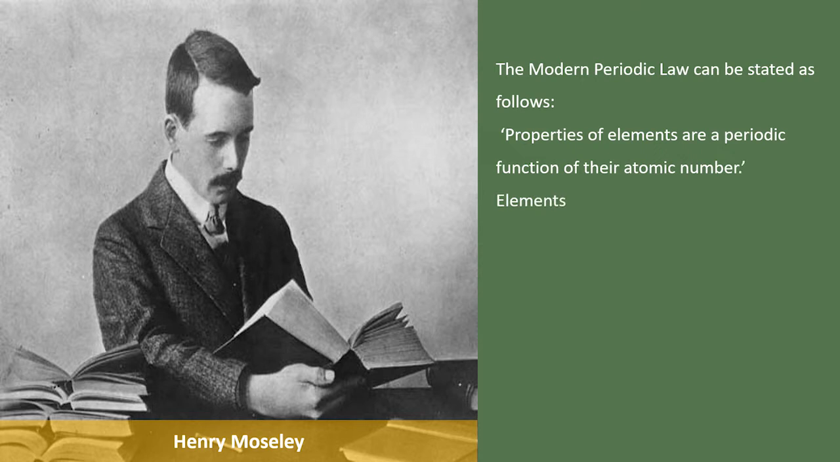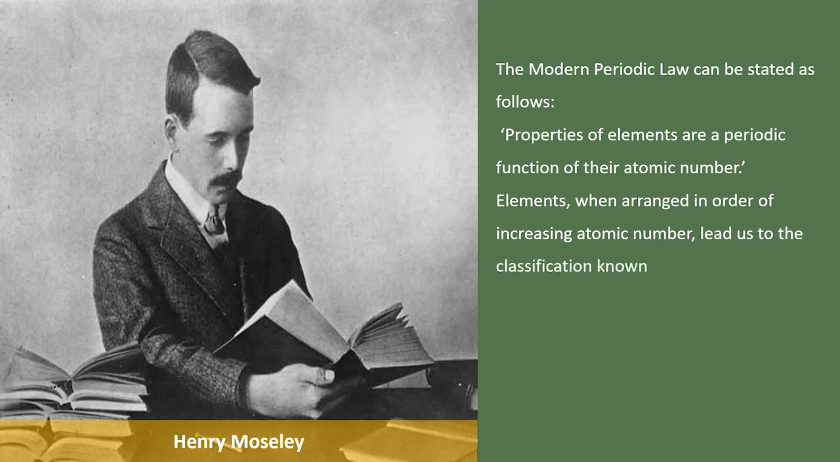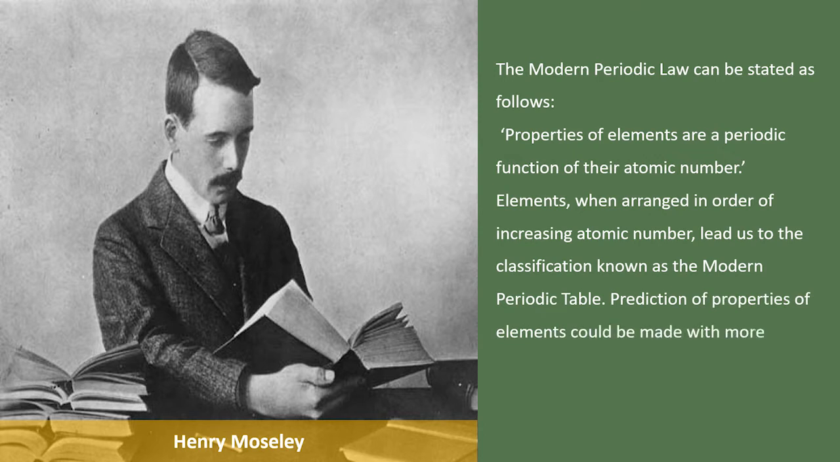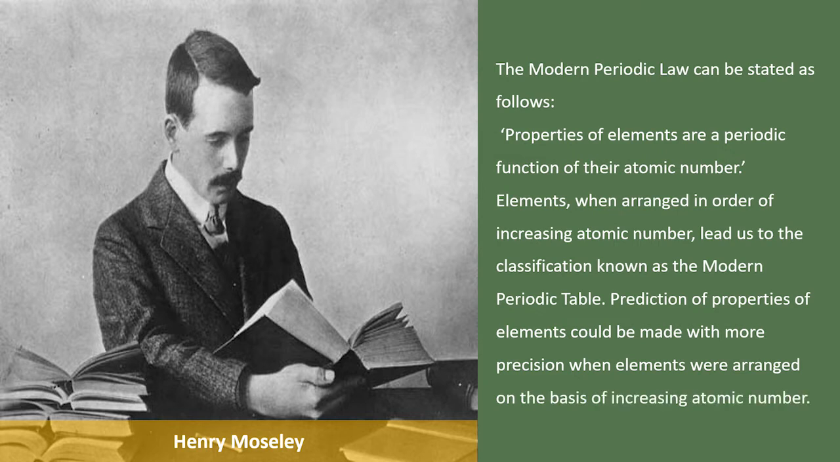Making order out of chaos, the modern periodic table. In 1913, Henry Moseley showed that the atomic number, symbolized as Z, of an element is a more fundamental property than its atomic mass. Accordingly, Mendeleev's periodic law was modified and atomic number was adopted as the basis of modern periodic table. The modern periodic law can be stated as follows. Properties of elements are a periodic function of their atomic number.